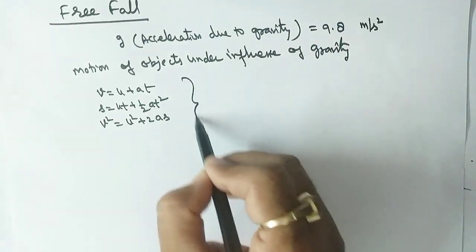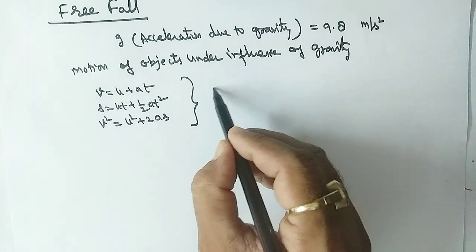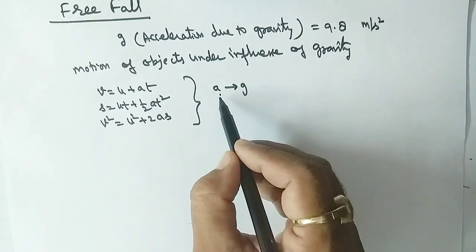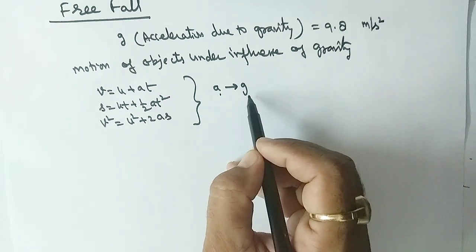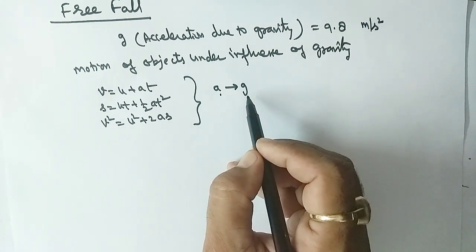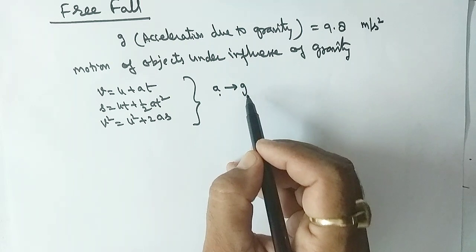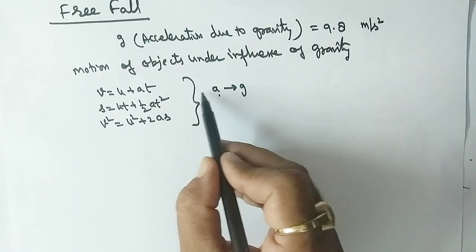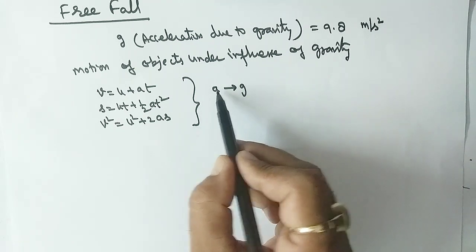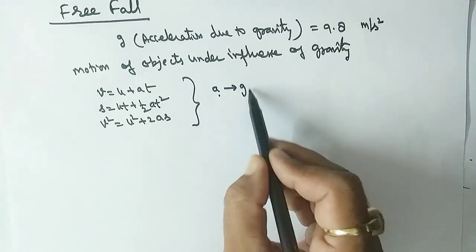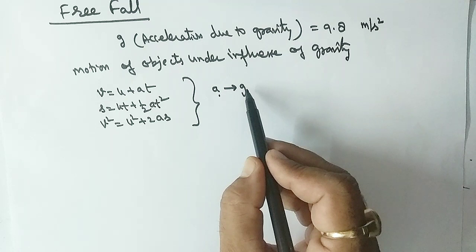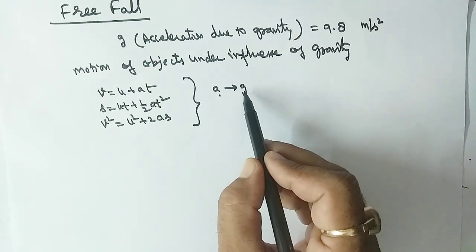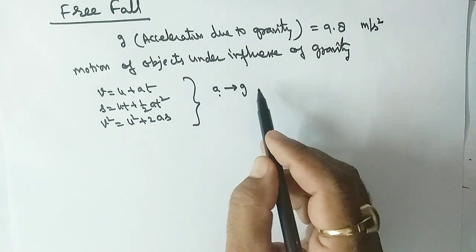Now if we replace a by small g, because it was the linear acceleration, and this is the acceleration due to gravity. Earlier the force was an external force exerted by you or any agency, but here this acceleration is produced due to the force of the earth, the force of gravity. That's why it is known as the acceleration due to gravity.